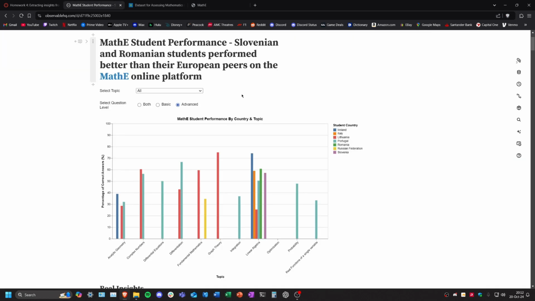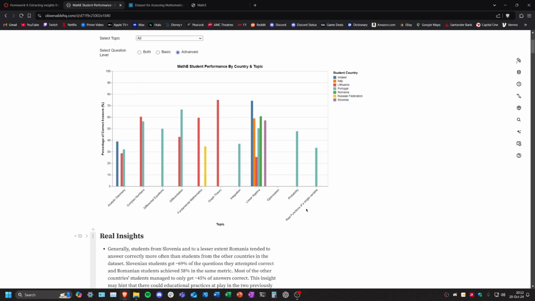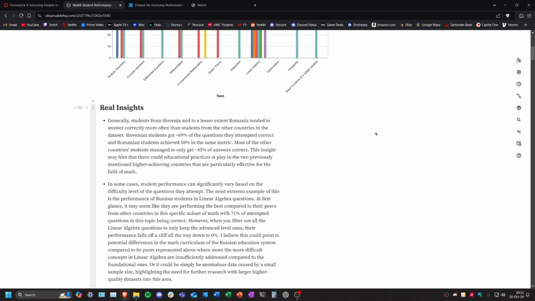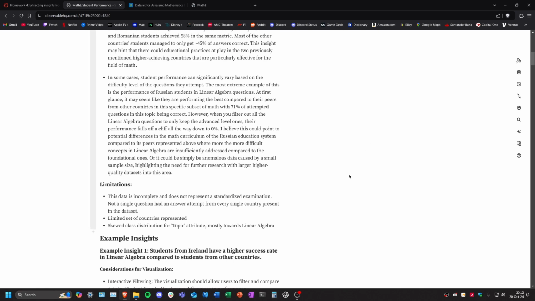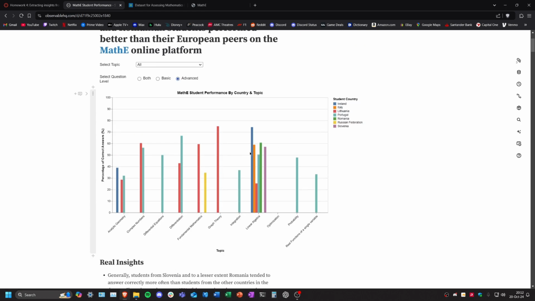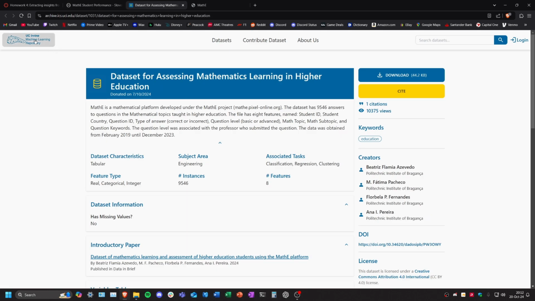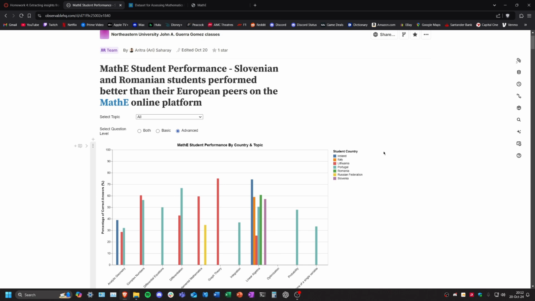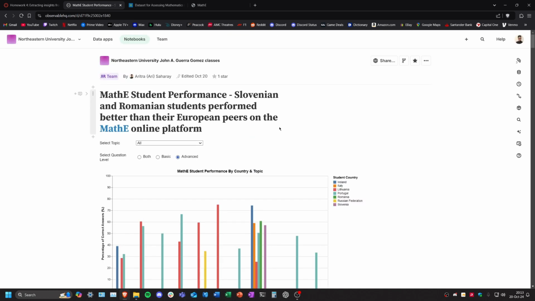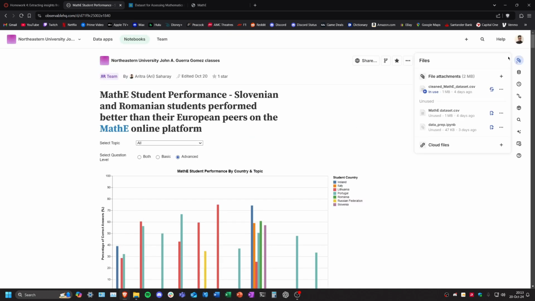It does have 9,500 responses, but you might need a bigger sample size or further research to really look more into this discrepancy. In terms of the data, it was sourced from the UC Irvine machine learning repository, and it's just a static multivariable data set. And in terms of processing, all I've really done is just change the separator in the CSV from a semicolon to a comma. Thank you.